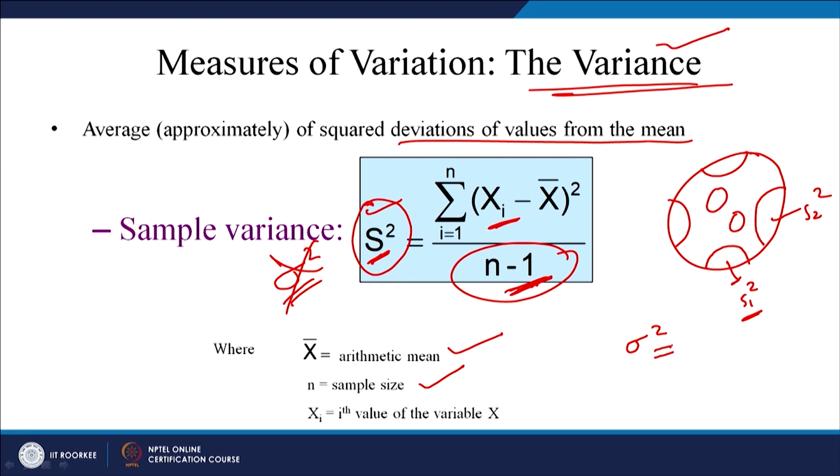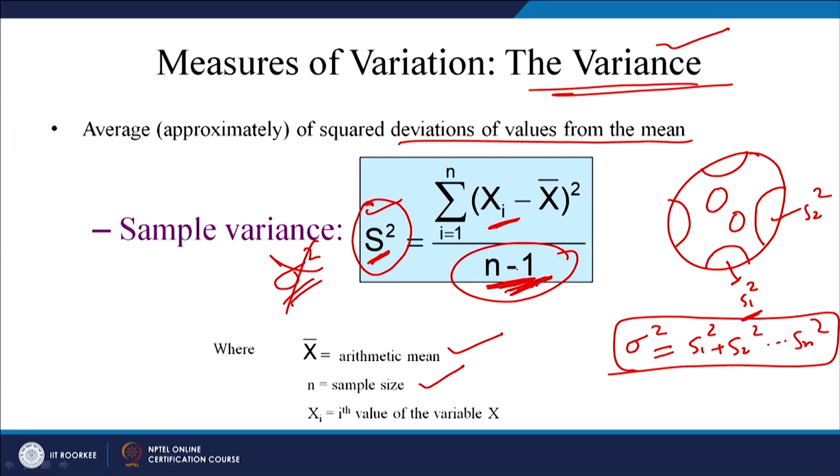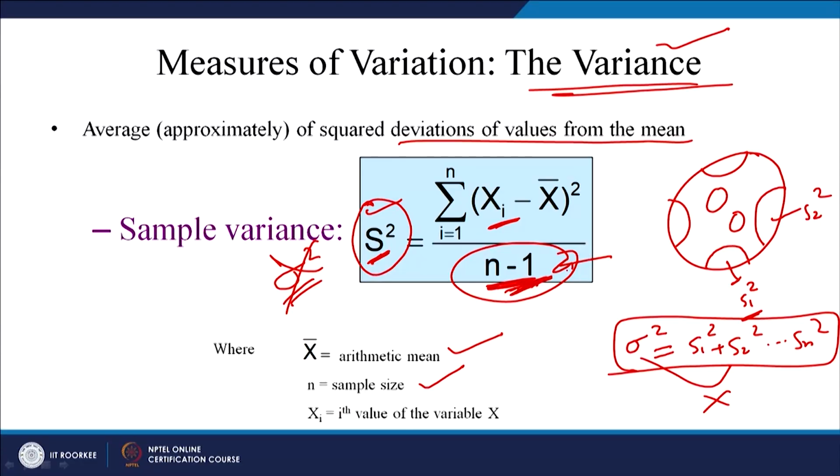This population variance should be equal to the average of all these sample variances, S1 variance, S2 variance, and so on up to Sn variance. But it is not equal. Statisticians and researchers have proved that if you put n instead of n minus 1, these two will not be equal. If you put n minus 1 in the denominator, only then would these two be equal. This is one of the reasons for having n minus 1 here, right.